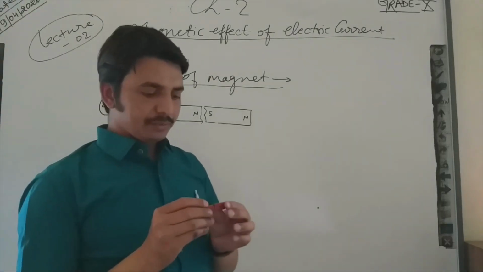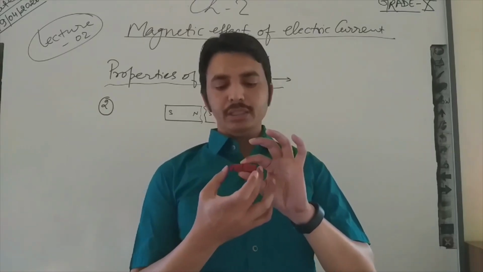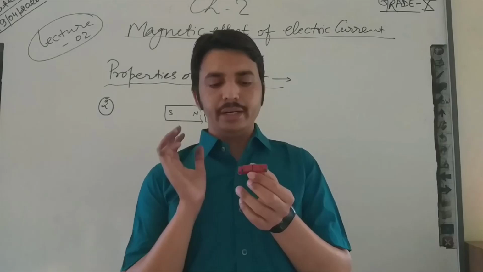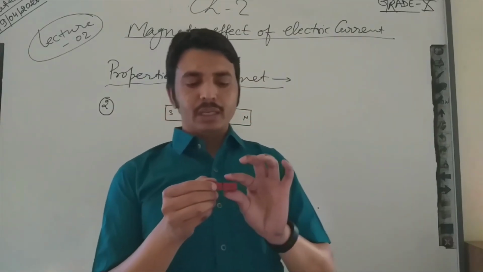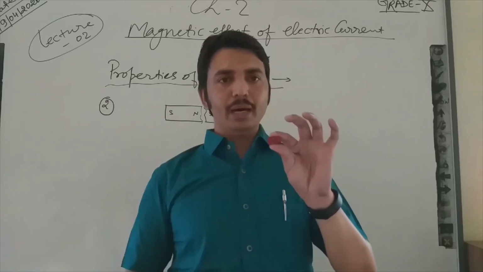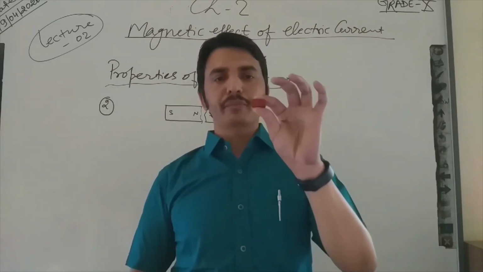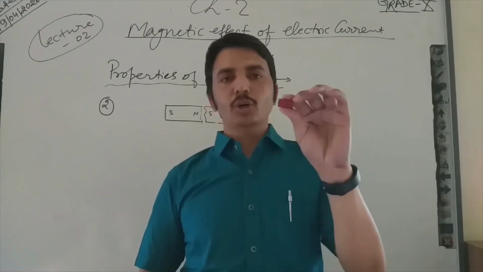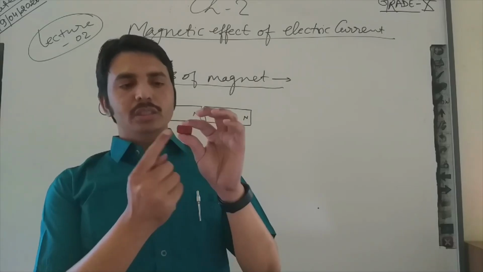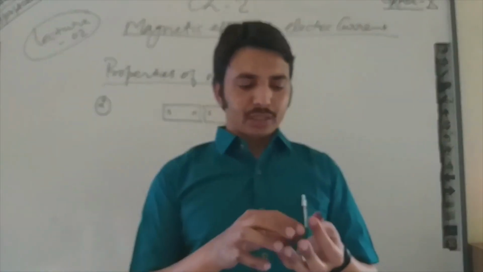You can see I have a bar magnet in which this end is north and this end is south. If I break it into two parts, what will happen? This small piece will also become a perfect magnet. This piece has also become a magnet, with this end north and this end south, and I will verify with the help of a compass.